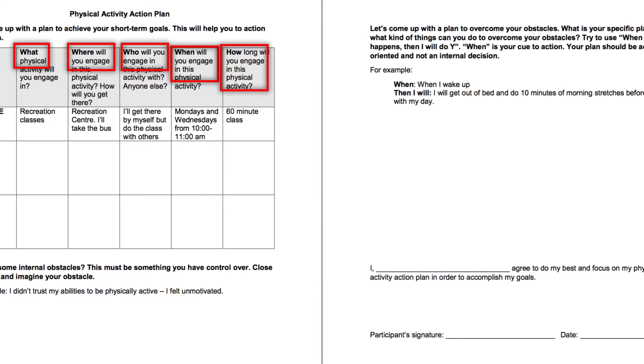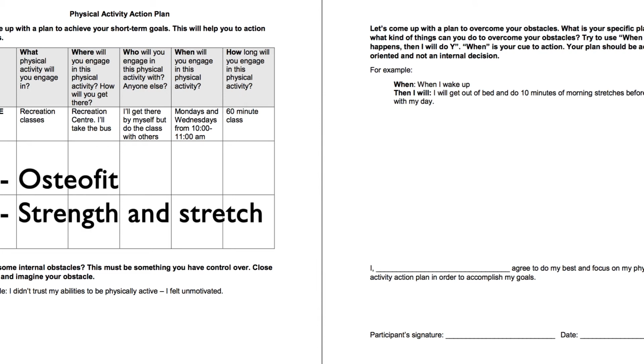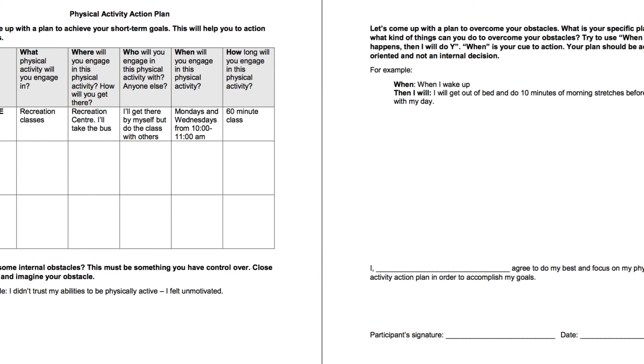In the what column, the participants can write down what they would like to do, for example, an osteofit class or a strength and stretch class. Where would be a recreation center, say Killarney Community Center. In the where column, the participants can also indicate how they're going to get to the location, say by bus.